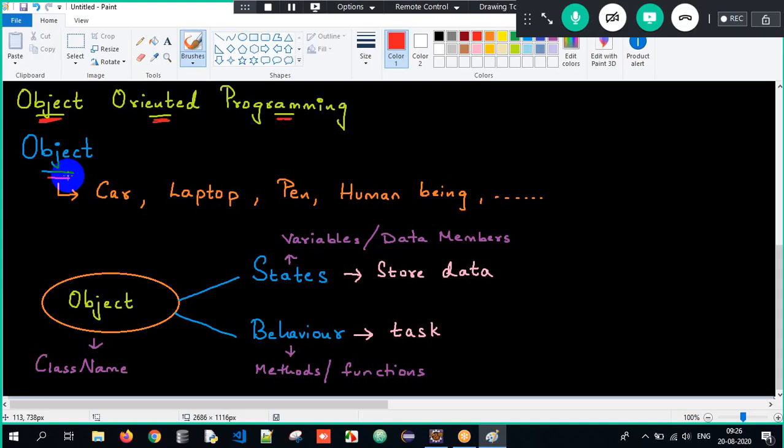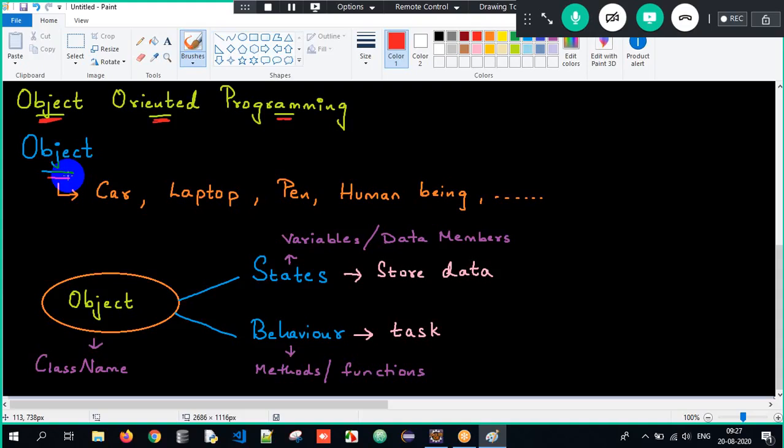Whenever we consider an object, it will definitely have certain properties. Those properties are mainly categorized into two types, states and behaviors. States are used to store some data. Behaviors are used to perform some task, functionality. Clear? But how is this topic related to Java, sir? How is this topic related to programming?